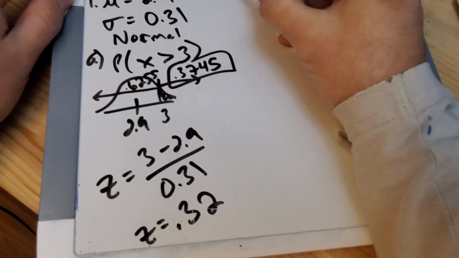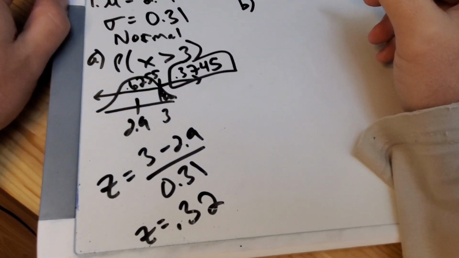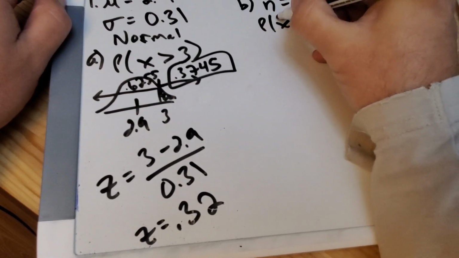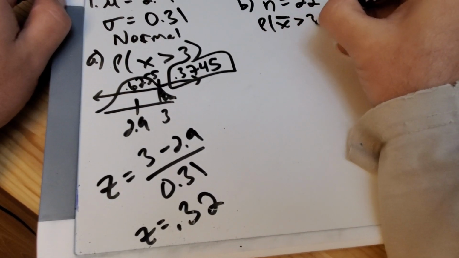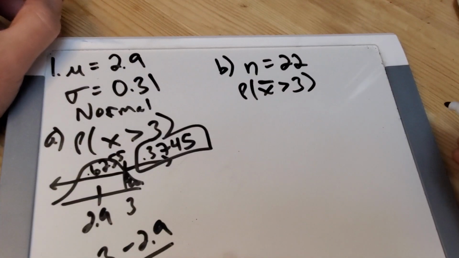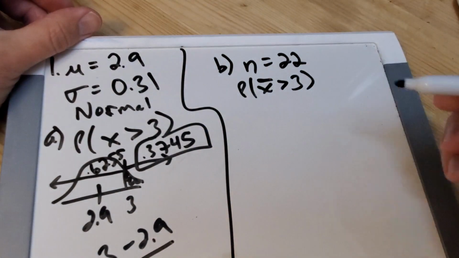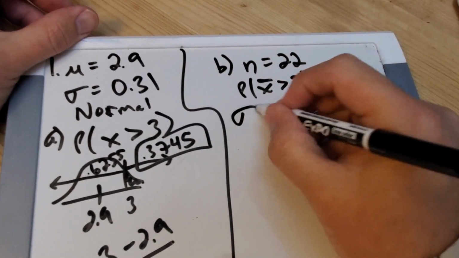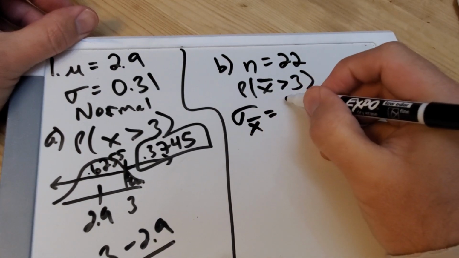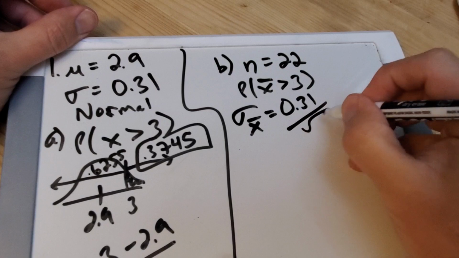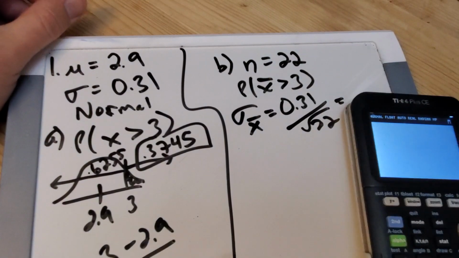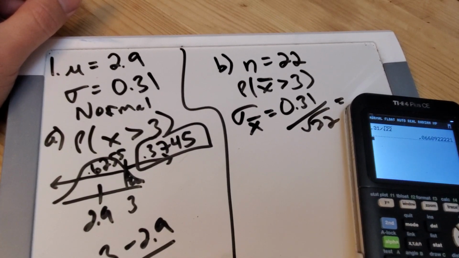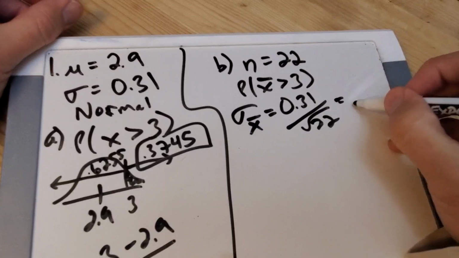Okay, so now part B, same situation, bone density of women, but now we're taking 22 women, and they're asking me the probability that the mean of those 22 is greater than 3. That should be more difficult to do than just finding one woman with a bone density bigger than 3. So the very first thing I'm going to do is figure out what my actual new spread is. It's the old standard deviation divided by the square root of the sample size, so divided by the square root of 22, which is 0.066.